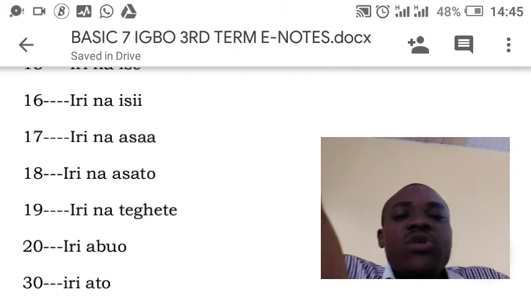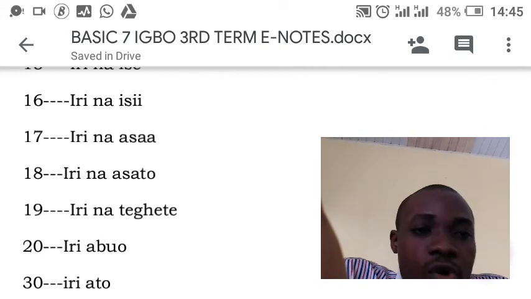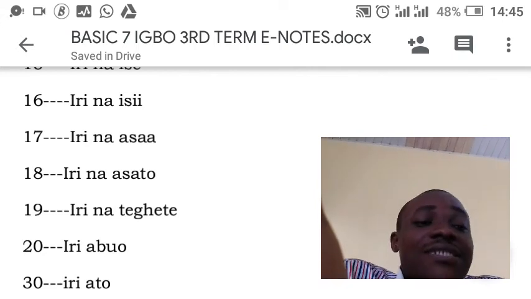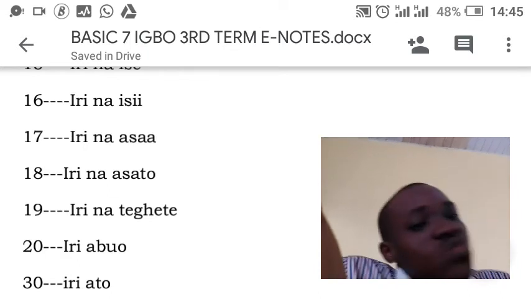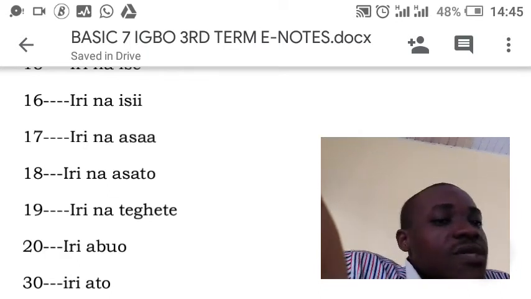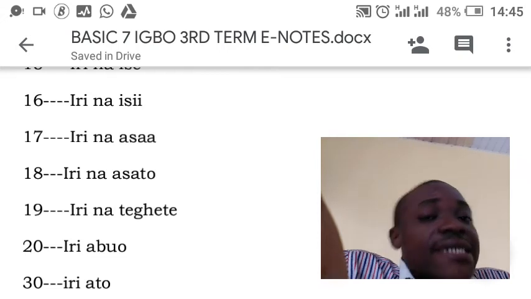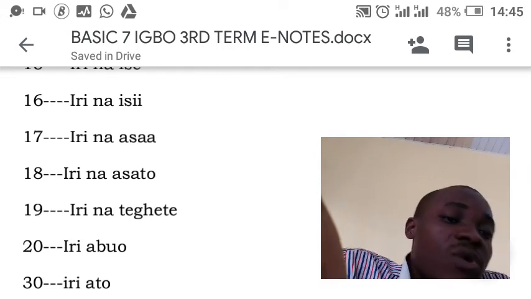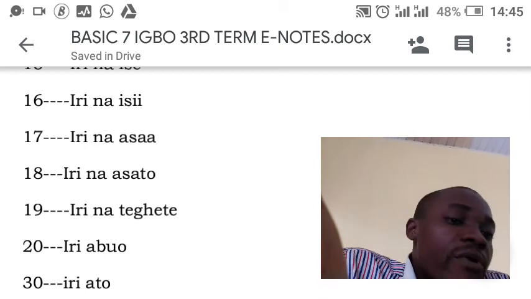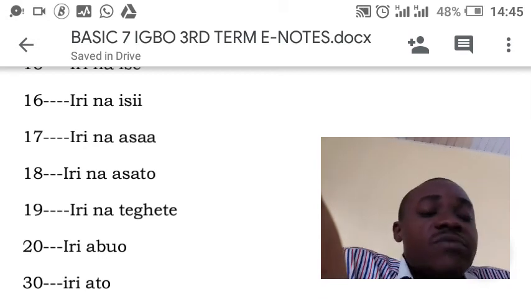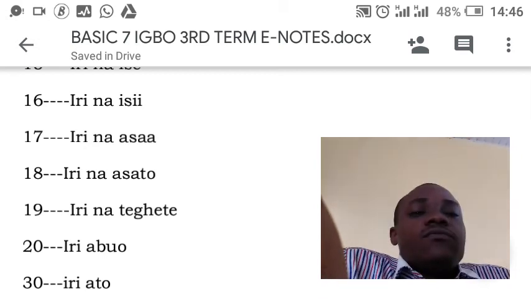So when you see iri abụọ, that means it is 20. When you see iri na abụọ, it is not 20 again. Whenever you see na, iri means 10, na abụọ means 2. Iri na abụọ means 12.